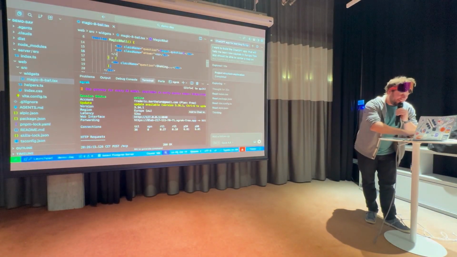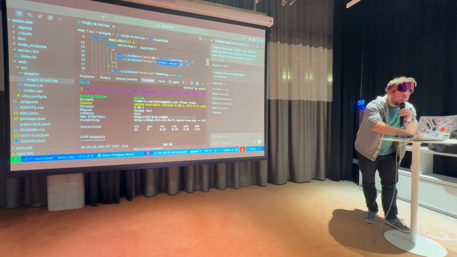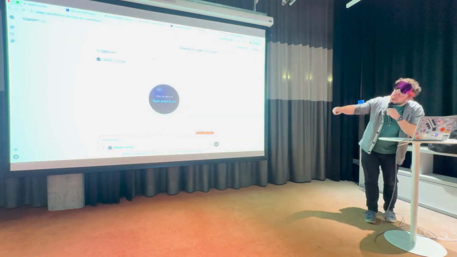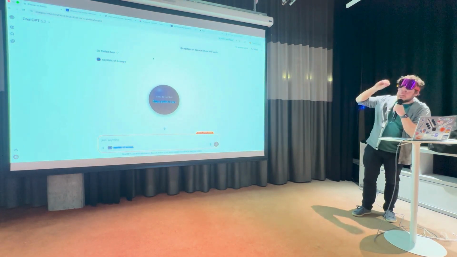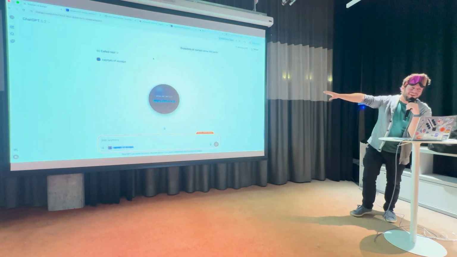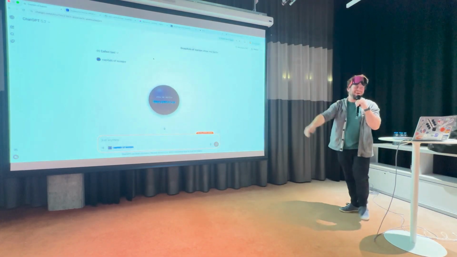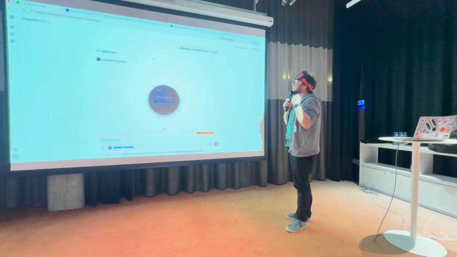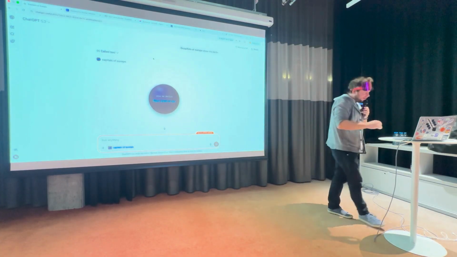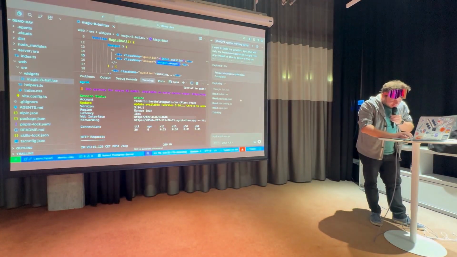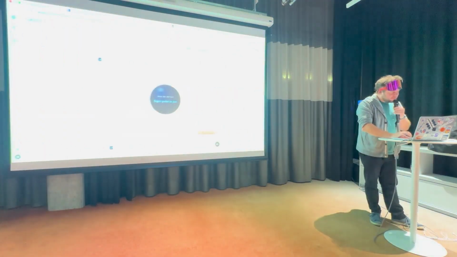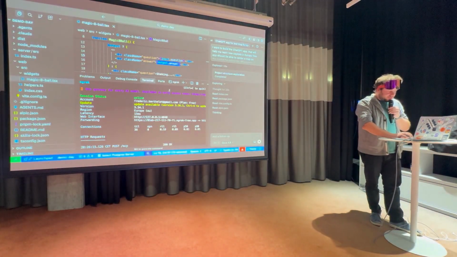And what's nice here is that if I remove what I changed and we go back to the answer, I have the hot module reload also working inside ChatGPT, which was a pain in the ass to develop, so please appreciate. We keep it working at the moment, so it's still figuring out what to implement. Perfect.